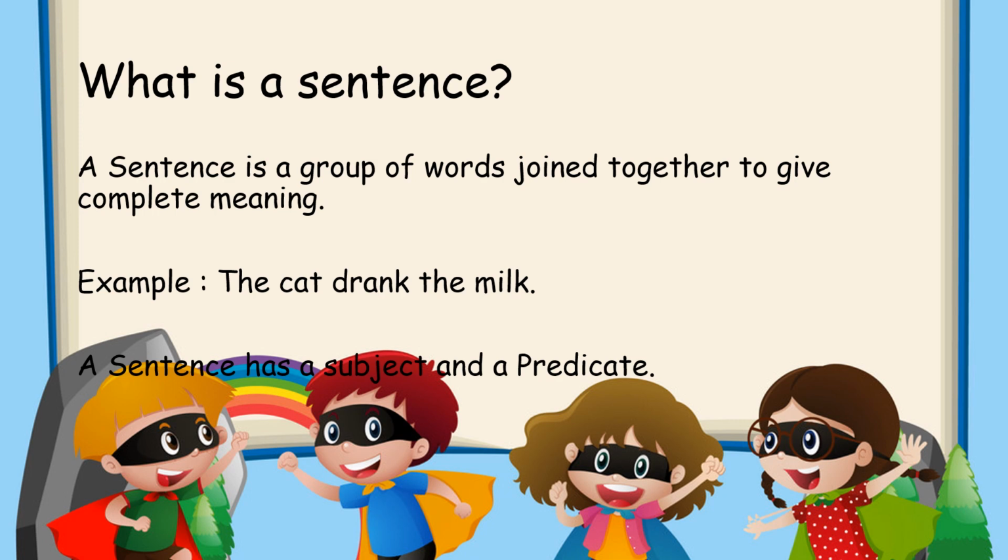Example, the cat drank the milk. So here this is a complete sentence. A sentence has a subject and a predicate. The subject is the person or the thing which is doing the action, and the predicate is the verb and the rest of the sentence. So if you look at this example, who is doing the action? The cat. So the cat is the subject and drank the milk is the predicate.